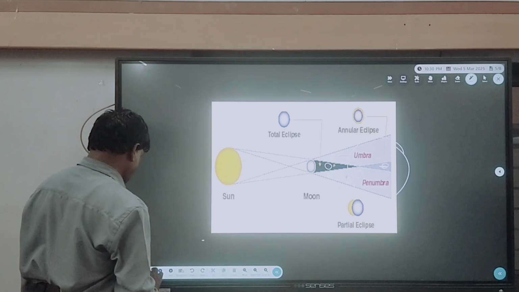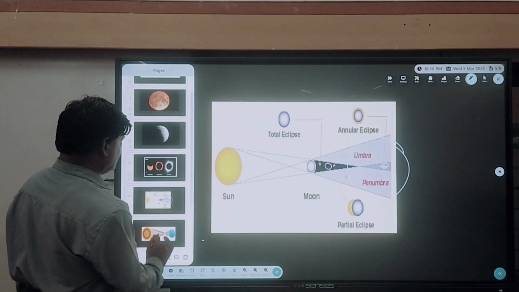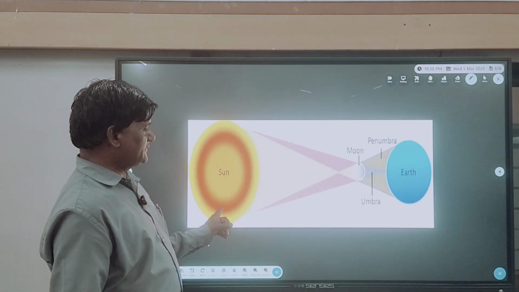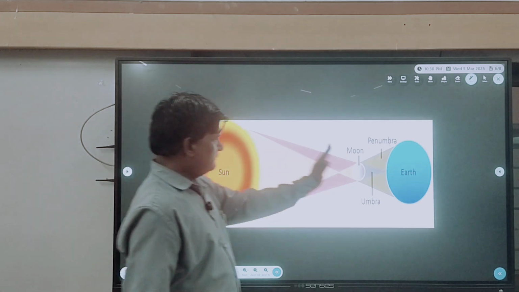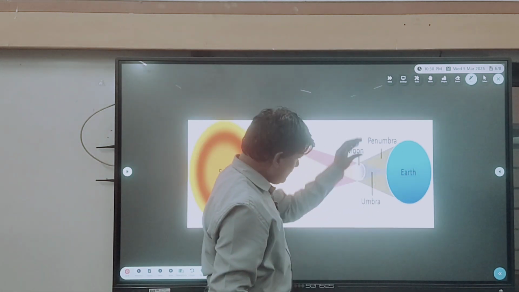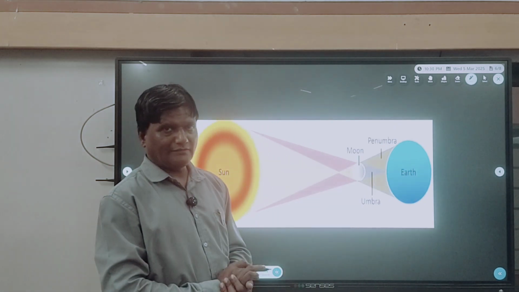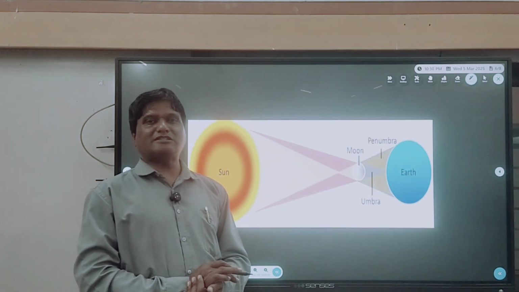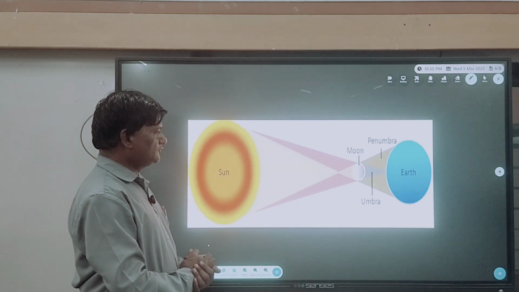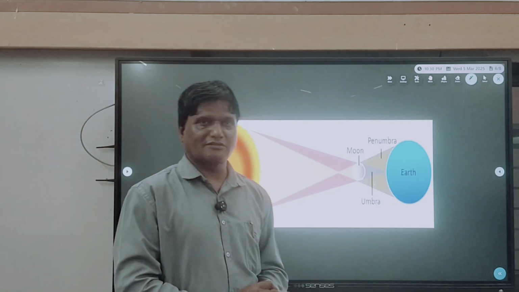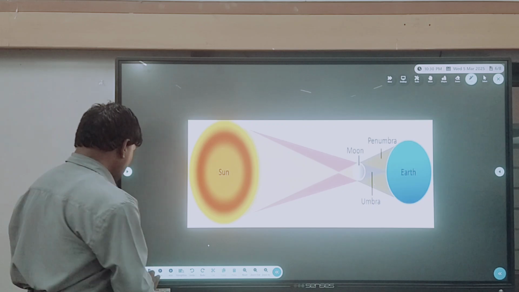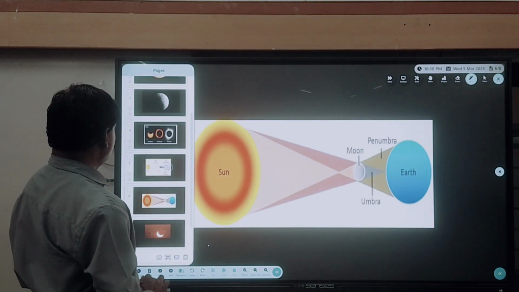One more figure I would like to share with you of the solar eclipse. This is also a diagrammatic representation of the solar eclipse. Sun, moon and earth, and this is umbra, this is penumbra, and the moon's shadow falls on the earth. Because of that, either part of the sun is not visible or the total sun is not visible, and therefore there are two major types of solar eclipse. One is the partial solar eclipse, another is the total solar eclipse, and a third type, the annular solar eclipse, is also possible, as I told you a few minutes back.